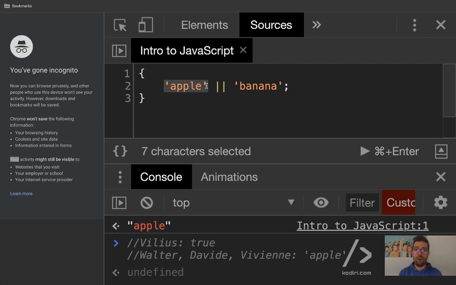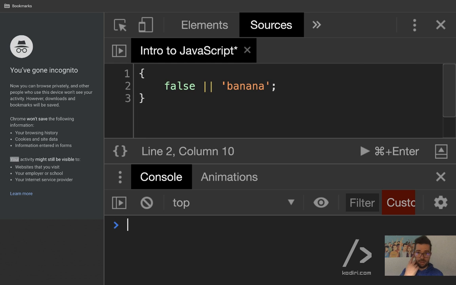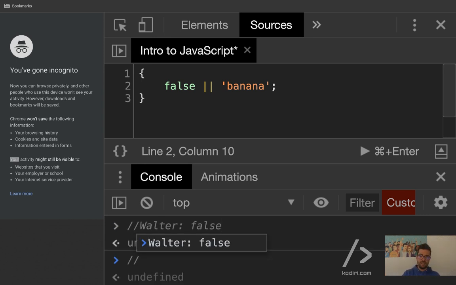However, what will false or banana return? I think it's going to return false. So Walter says it will return false. No, it's an or. False or banana. In this case, it's false, so it returns banana. So we got Pelin who said it will return banana. Banana as well. Okay, Pelin and Nico.